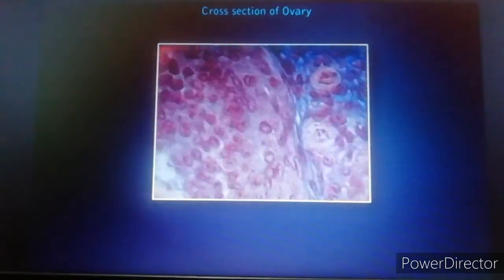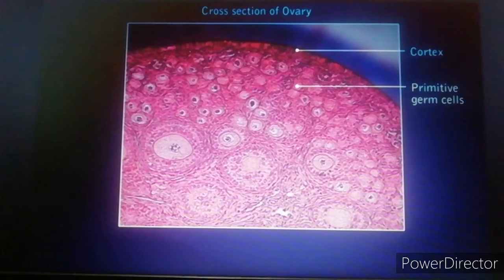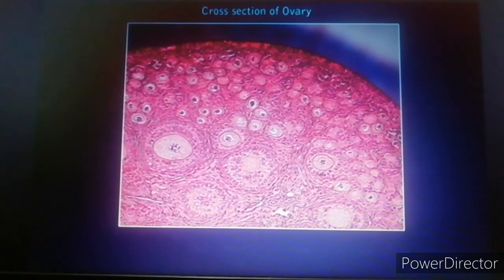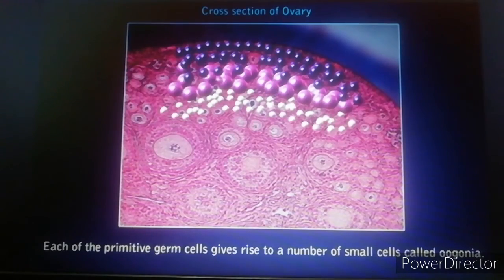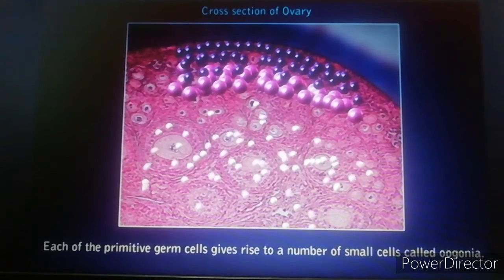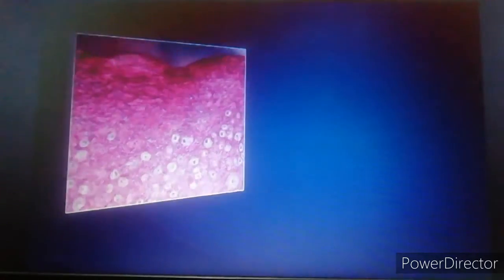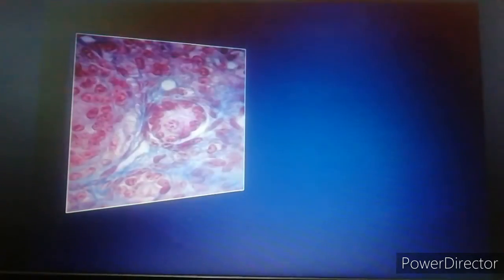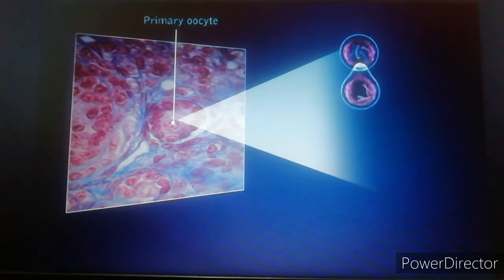Ovum is the mature female gamete which develops from the primitive germ cells embedded in the cortex of the ovaries. Each of the primitive germ cells gives rise to a number of small cells called oogonia through repeated divisions and growth. Oogonia develop into primary oocytes and then into mature ova.